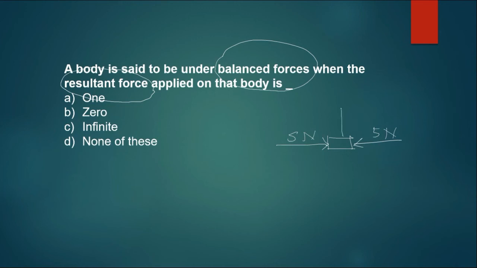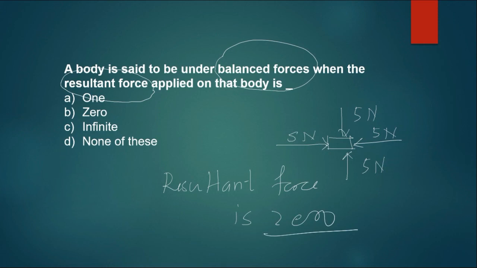And again down, there is 5 newtons of force. And even upward, there is 5 newtons of force. In this case, all force gets cancelled and the resultant force is 0. Right? And then these forces are called balanced forces. So whenever there are balanced forces, then the resultant force will be 0. So next question.